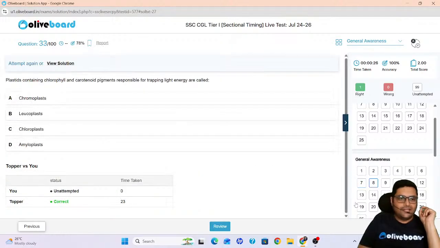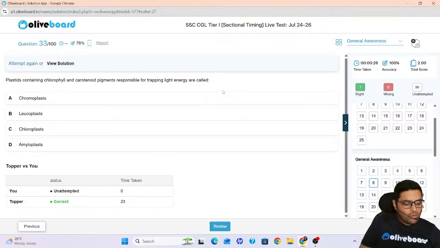Next. Plastids contain chlorophyll and carotenoid pigments responsible for trapping light energy. What are these called? Quick. What are these called? Am I audible?